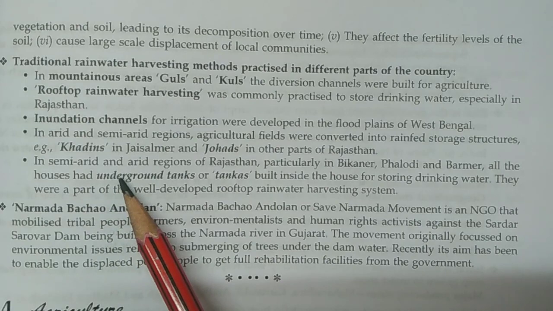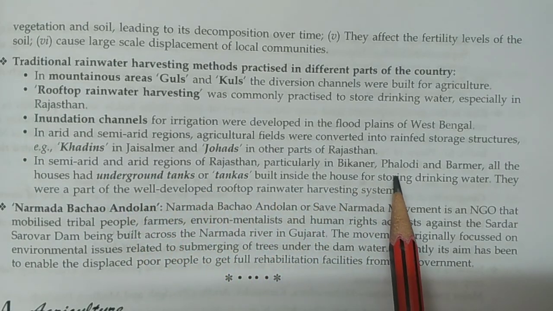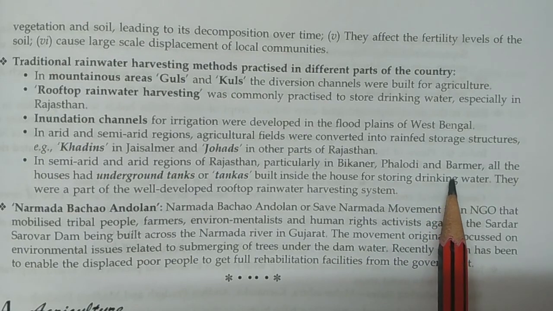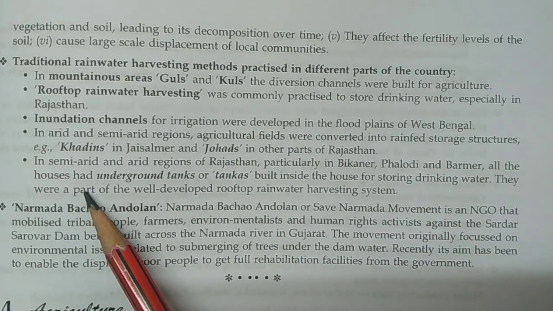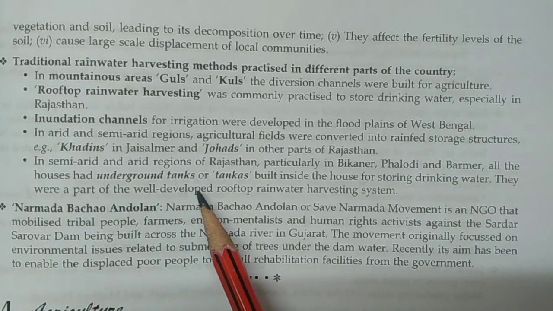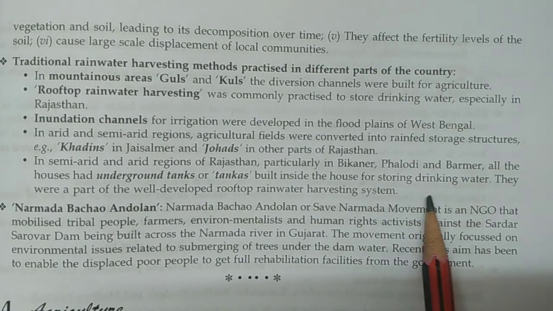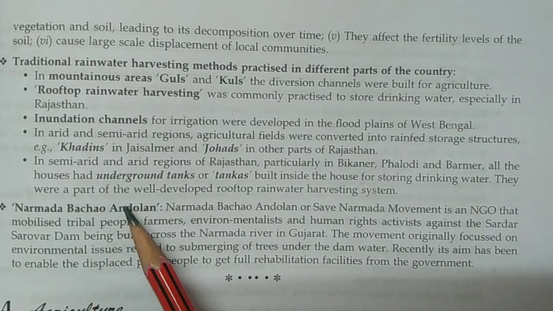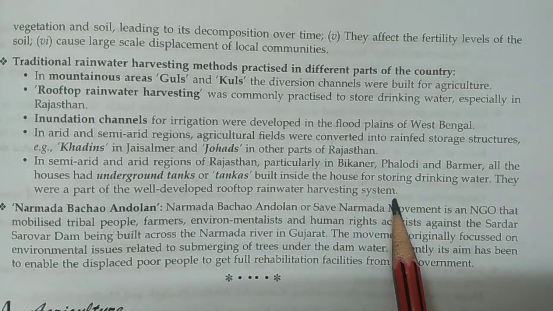In semi-arid and arid regions of Rajasthan, particularly in Bikaner, Phalodi, and Barmer, all the houses have underground tanks or tankas built inside the house for storing drinking water. They were a part of the well developed rooftop rainwater harvesting system.